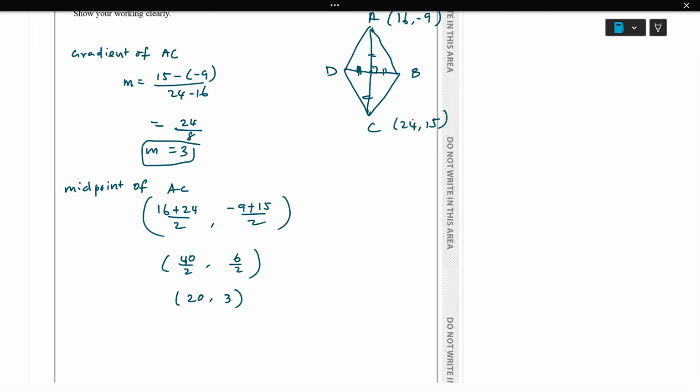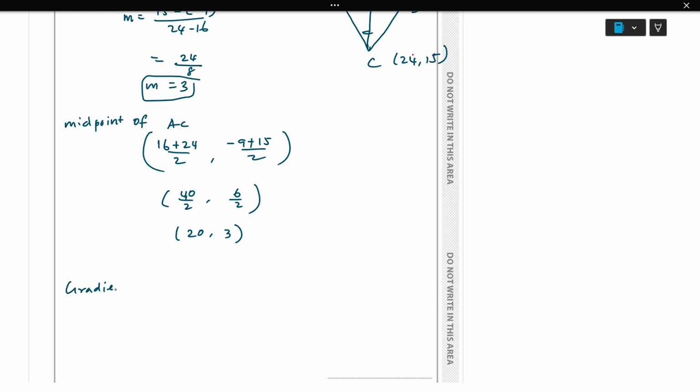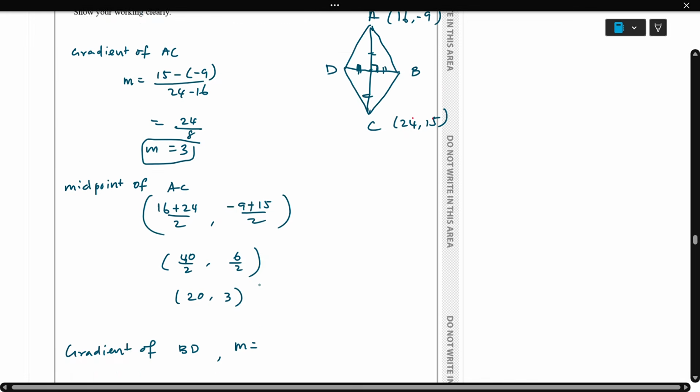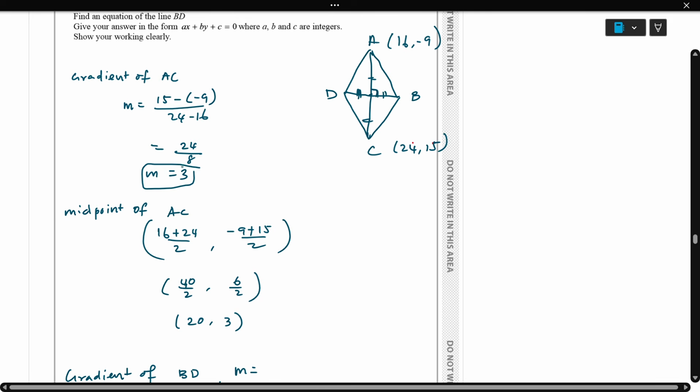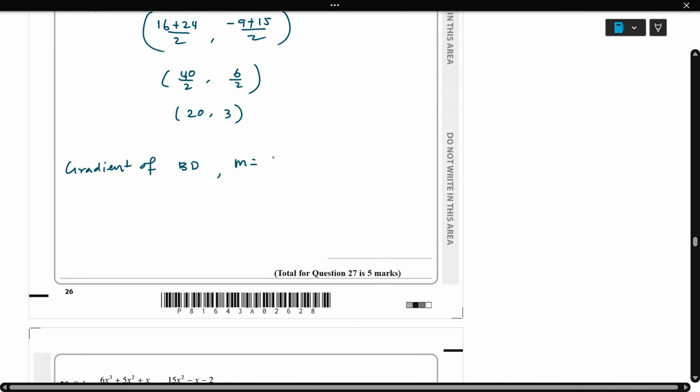Since the two lines are perpendicular, the gradient is going to be the negative reciprocal. So gradient of BD, m equal to negative reciprocal. Here we already got AC is 3, so it becomes minus 1 by 3.